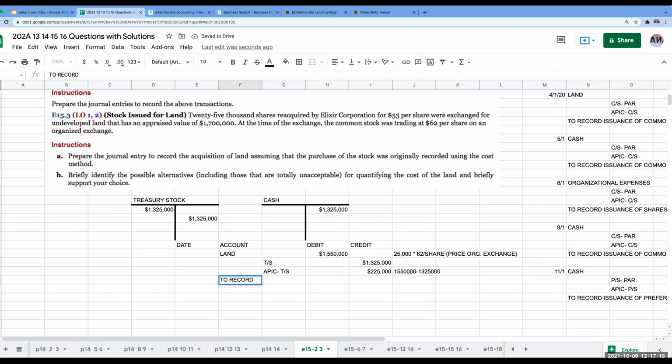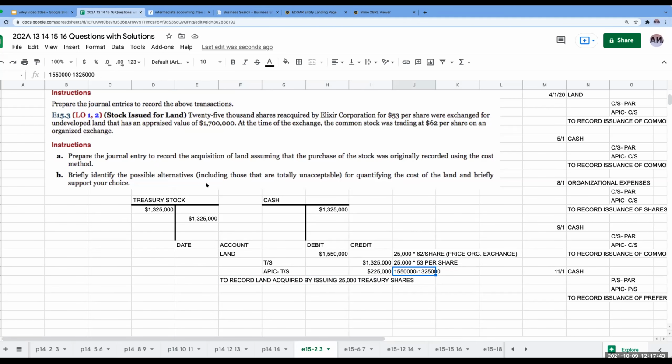To record land acquired by issuing 25,000 treasury shares. So that's how I would go through and prepare the journal entry.